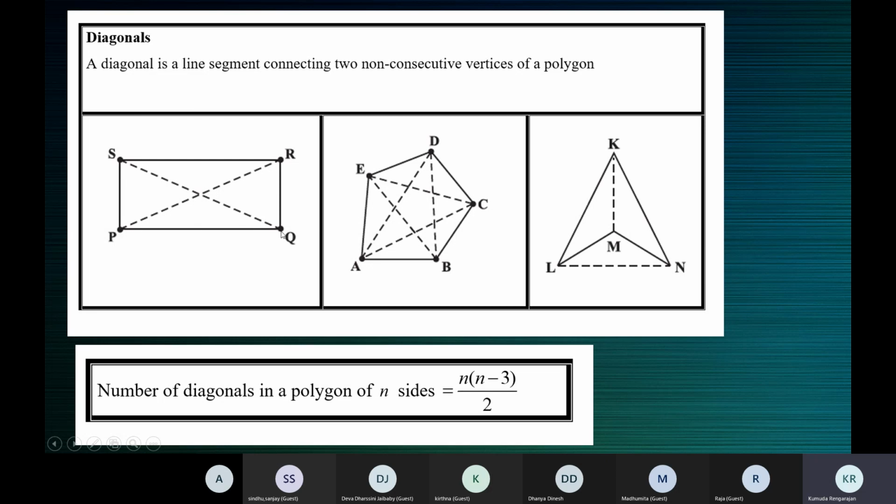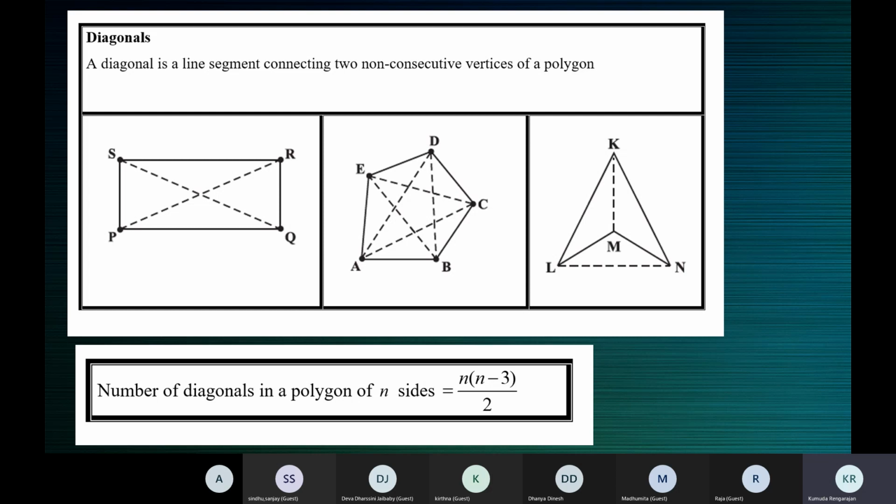After P is Q or S. P and S are consecutive, P and Q are consecutive, but P and R are not consecutive. They don't come one after the other. So P and R are two non-consecutive vertices. When you connect them, it represents the diagonal of the polygon.